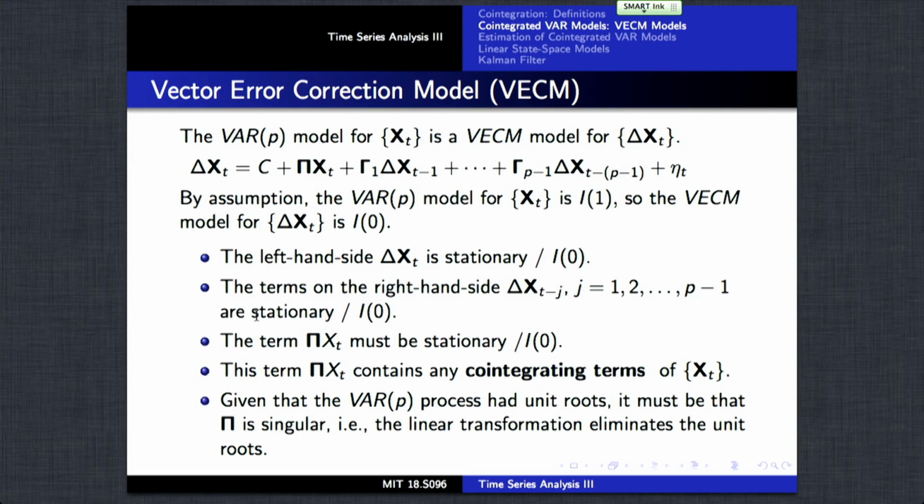So this pi xt contains the co-integrating terms, and fitting a co-integrated vector autoregression model involves identifying this term pi xt. Given that the original series had unit roots, it has to be the case that pi, the matrix, is singular.